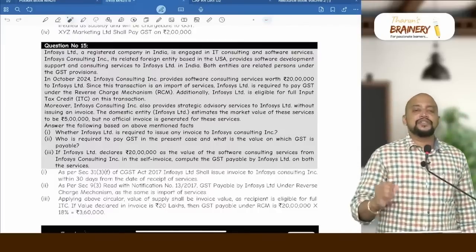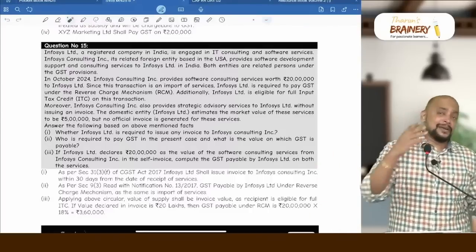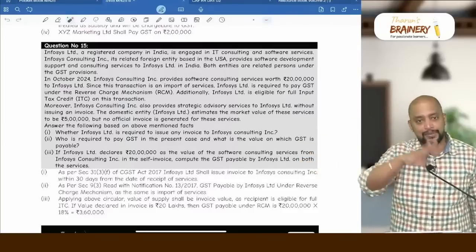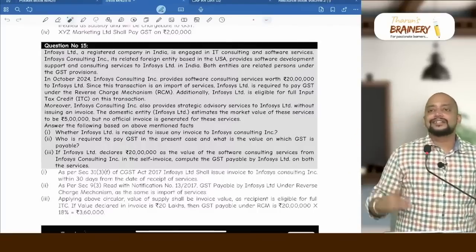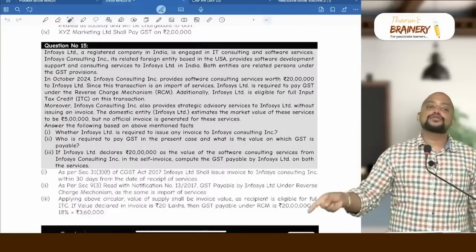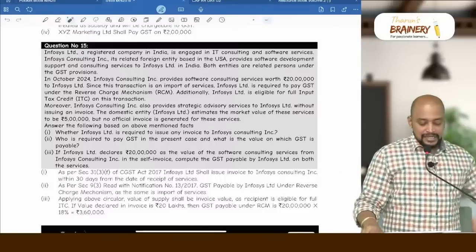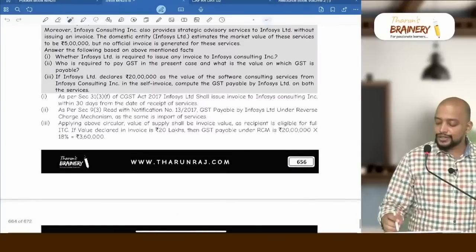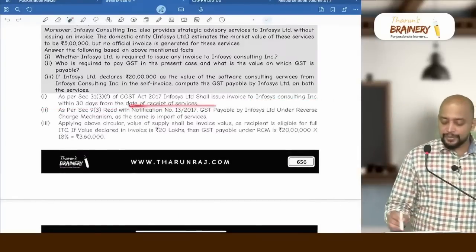Remember, in case of services or goods covered under RCM, when the supplier is unregistered and is not giving an invoice, the recipient has to give the invoice to the supplier under section 31 subsection 3 clause F within 30 days. That is also an amendment in tax invoice. The recipient has to give the invoice to the supplier within 30 days from the date of receipt of goods or services. See here, as per section 31(3)(f), Infosys Limited shall issue the invoice to Infosys Consulting Incorporation within 30 days from the date of receipt of services.